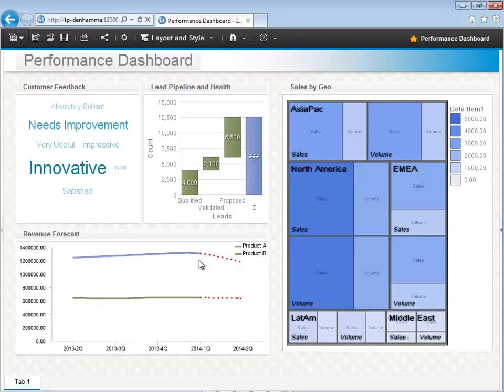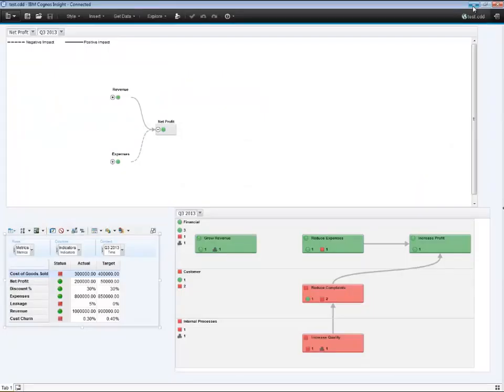With these insights, we can try to understand what could be the cause of the negative customer feedback and downward sales projections, and then take the necessary corrective action. The first step that I'll want to do is review our organization's business strategy to ensure that our operations align to our business goals. This is easily done in Cognos Express with scorecarding.